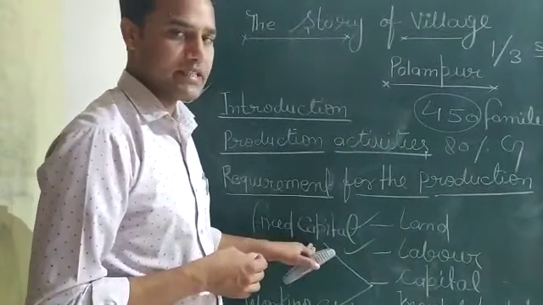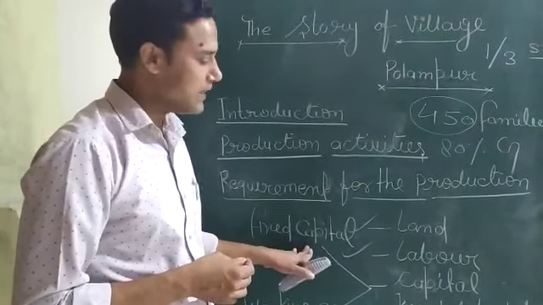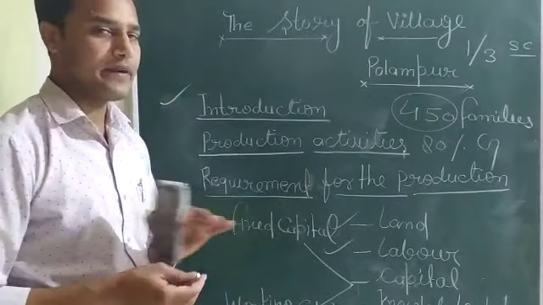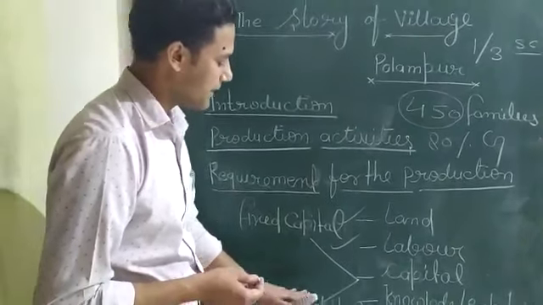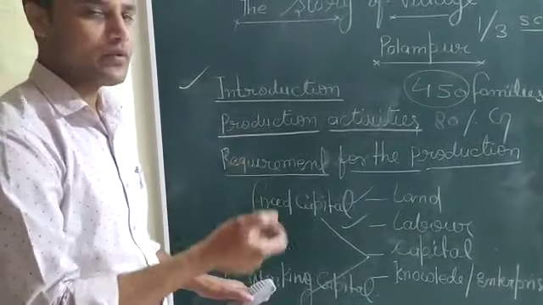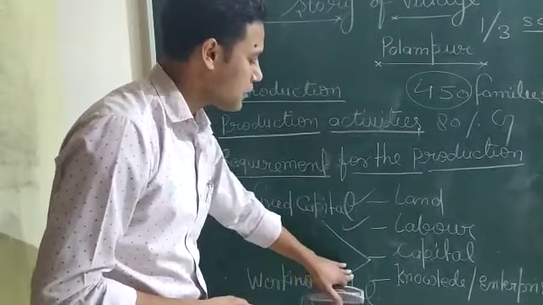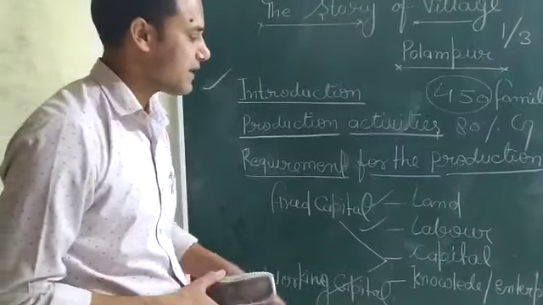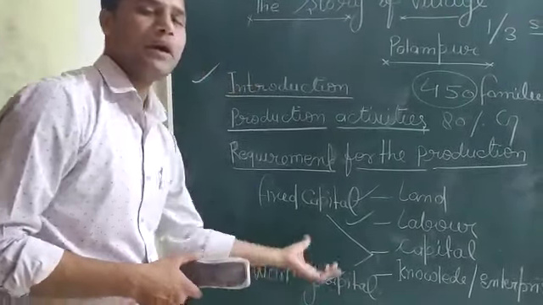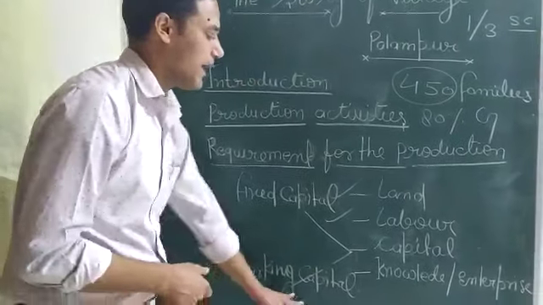We buy the machineries, we buy the tools, we build the buildings. These are examples of fixed capital. Working capital is the money we save to invest from time to time. Suppose we need labor, some enterprises, some manpower, so that is working capital.